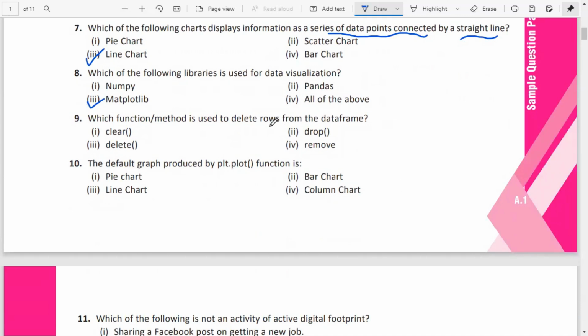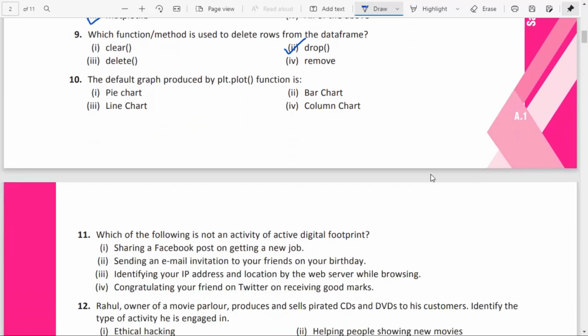Which function or method is used to delete rows from the DataFrame? Clear, drop, delete, remove. We are using the drop method for deleting the rows. For columns, we will be using the del statement and the pop method to delete a single column, and the drop method for multiple columns. Or a single column also we can delete with the drop method.